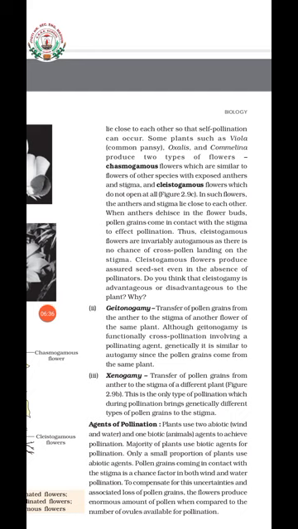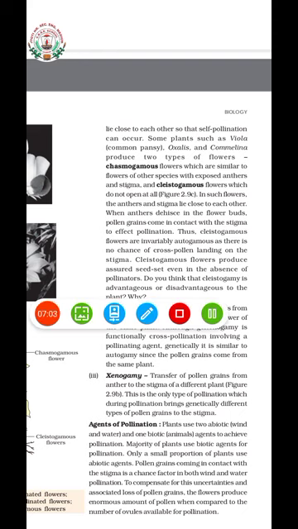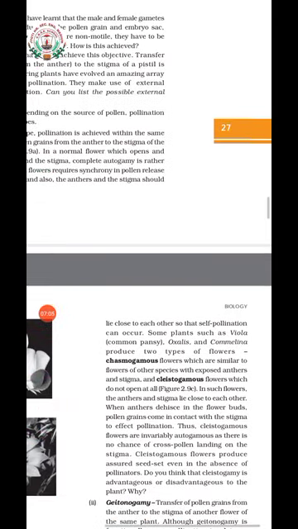In geitonogamy and xenogamy, pollinating agents are involved, but in geitonogamy there is no genetic difference between the male and the female parent, or the pollen grain and the egg or the stigma. But in xenogamy two different parent plants are involved. Is it clear? Okay, so there are three different types of pollination.